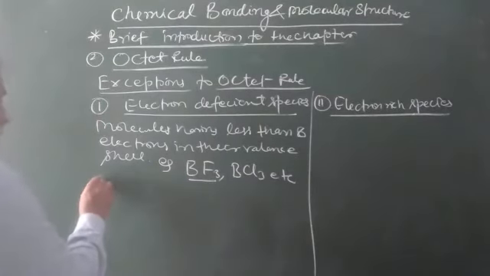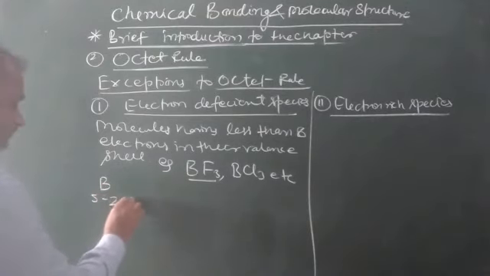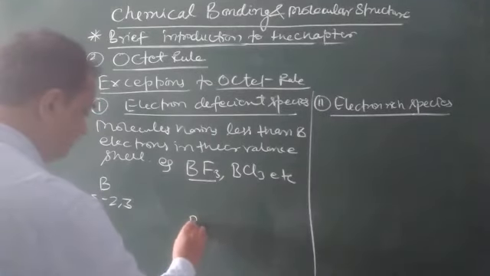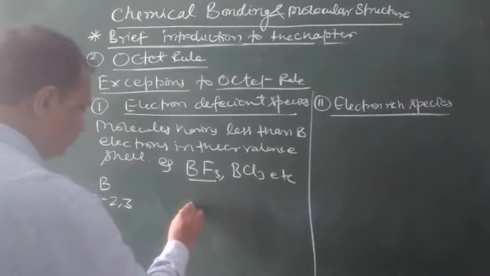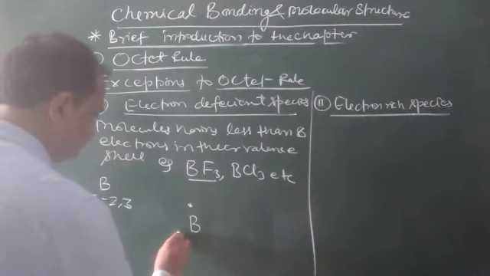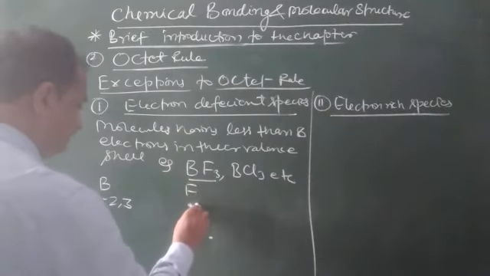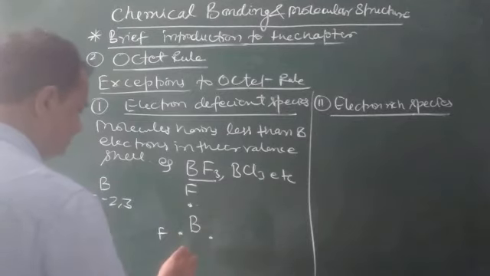Boron, atomic number 5, electronic configuration 2 and 3. Here are the 3 electrons of boron, and 1 fluorine, this second fluorine and this third fluorine.